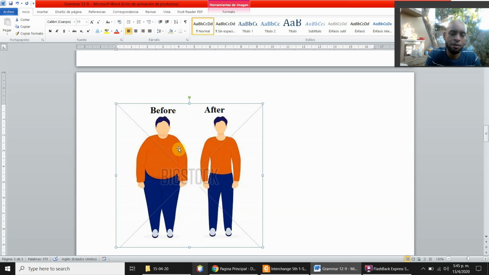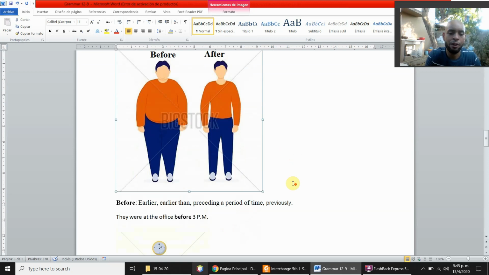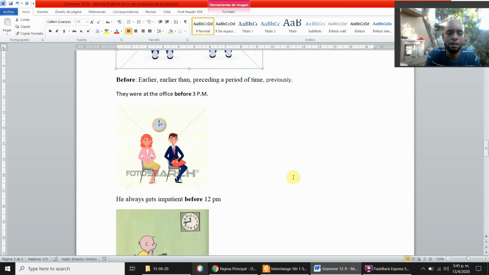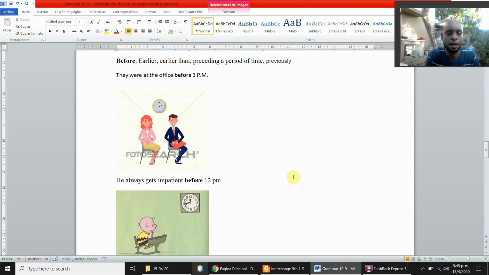We use that to compare. So this is an example. Now let's take a look at it using it as an adverb of time. Before means earlier or earlier than, preceding a period of time, previously. So it's preceding, earlier, a moment earlier than the moment you are describing.